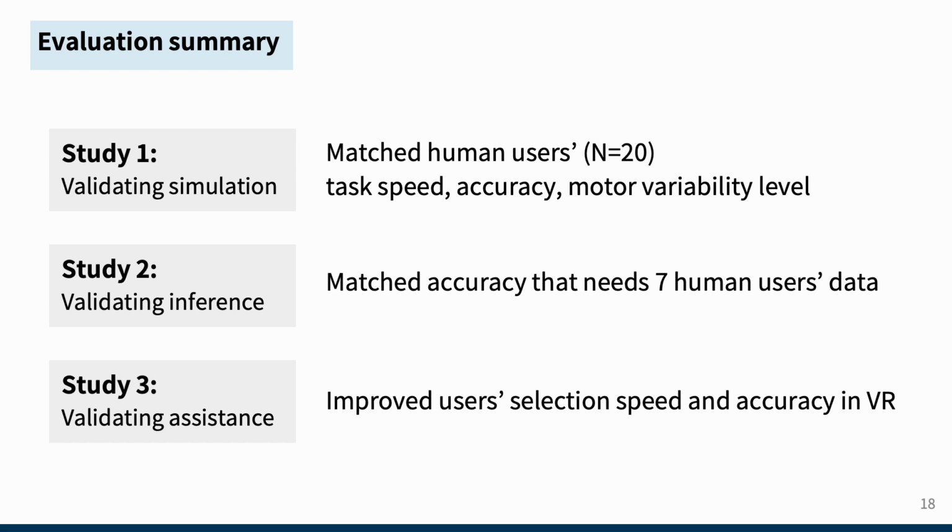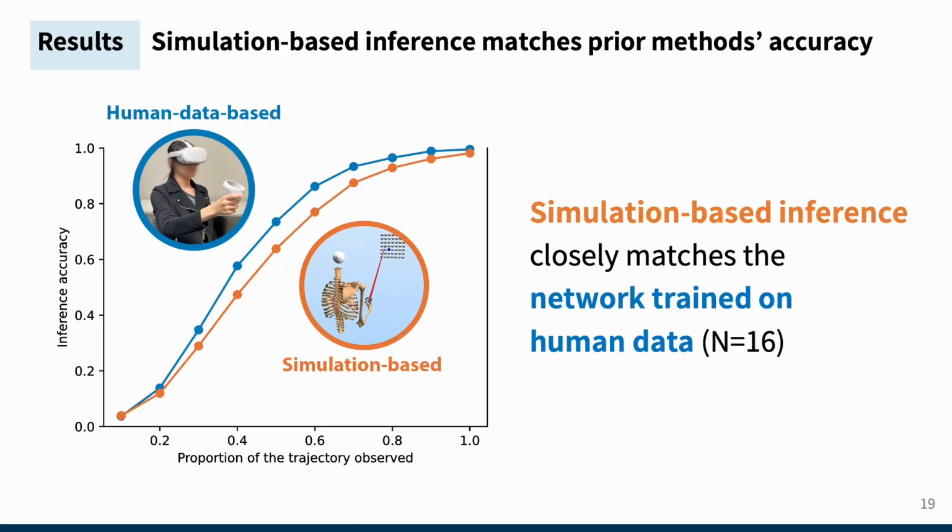Here, I'd like to go into more detail about some of our interesting findings from those studies. In validating the performance of our simulation-based inference, we found that our inference accuracy level nearly matches an inference network which was trained with actual human data, but it was slightly underperforming.